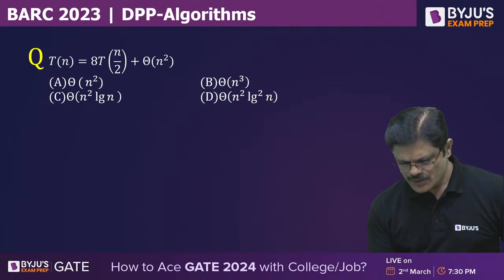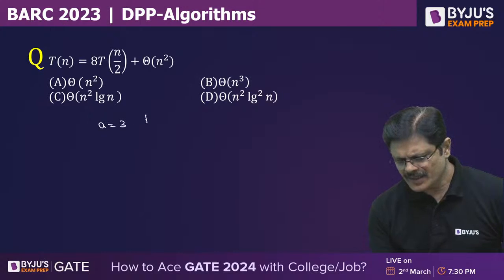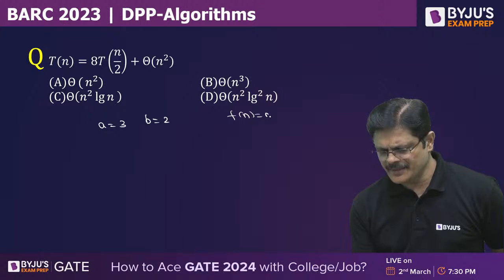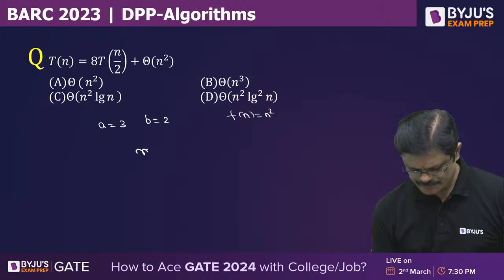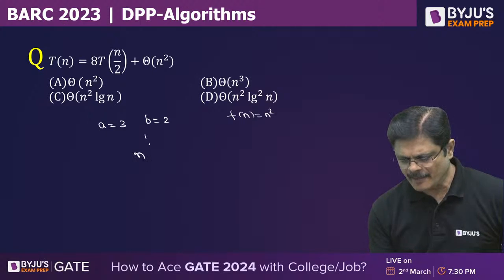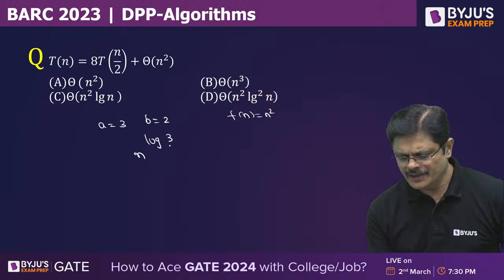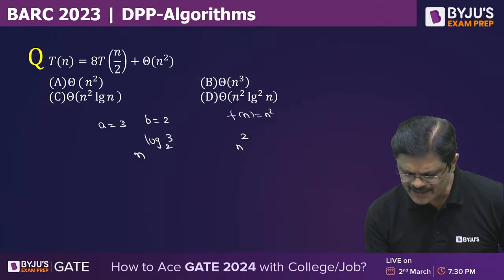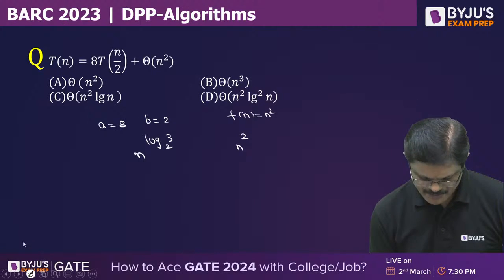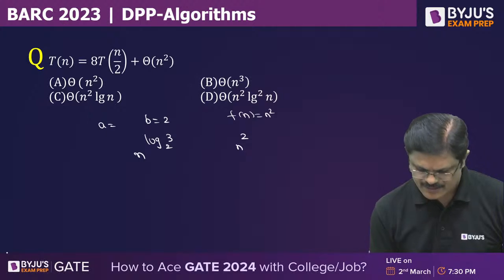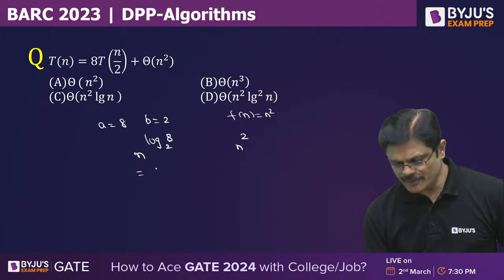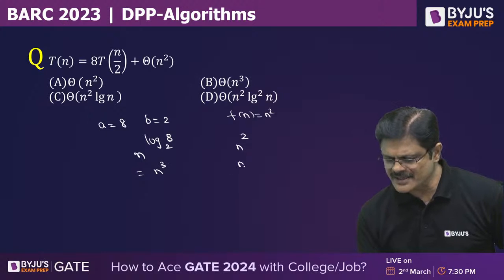Very good. So here a is 3, b is 2 and f(n) is equal to n square. Consider n power log 3 to the base 2, and it is log 8. Taking 8, log 8 to the base 2 is nothing but 2 cube, that is n cube, whereas this is n square.